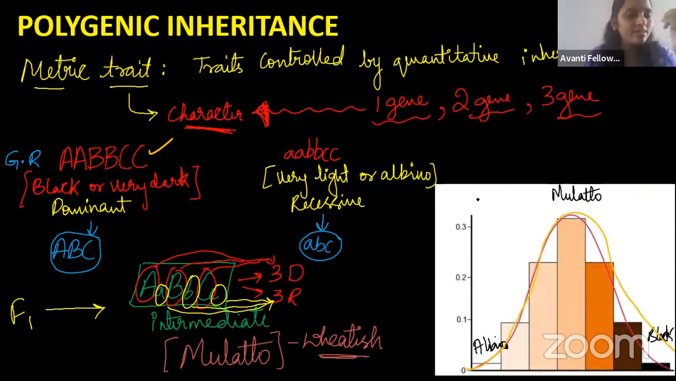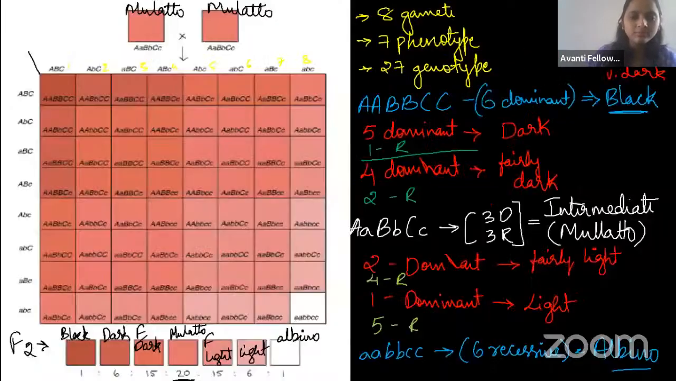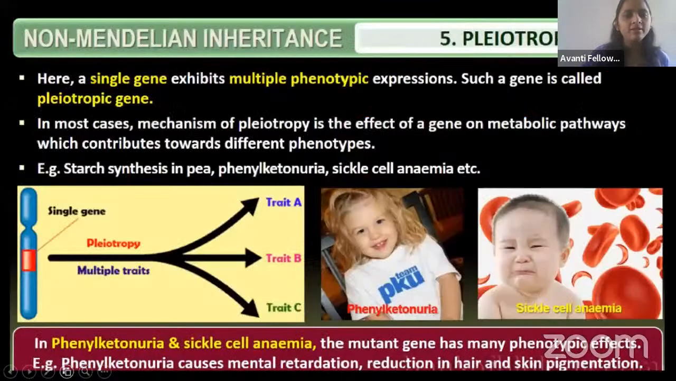Okay. So you know guys, the wheatish color we also call mulatto. Remember. So this is the cross they have done with the mulatto. Both are mulatto only. So in that we can see 7 types of phenotype and 27 types of genotypes. Okay. So here you can see that. Fine. So this is about polygenic inheritance.